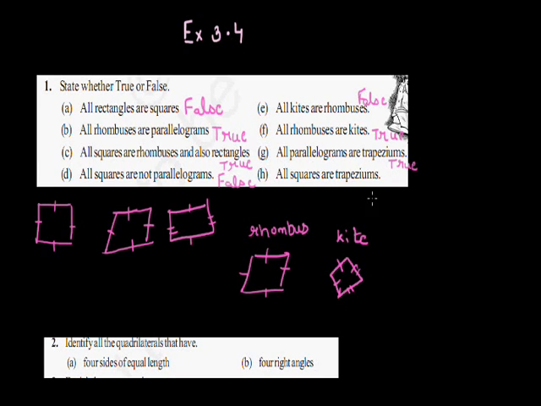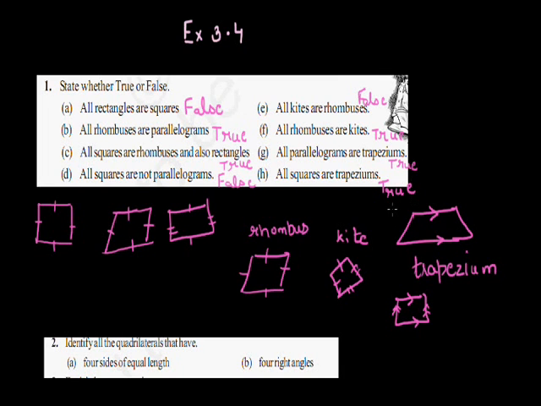Now coming to the H part, all squares are trapezium. In the trapezium, if I draw the trapezium, only one pair of sides is parallel. And if I see the square, in the square also one pair of sides is parallel, and again the other sides are also parallel. So this is also a trapezium. So this statement, all squares are trapezium, is true.